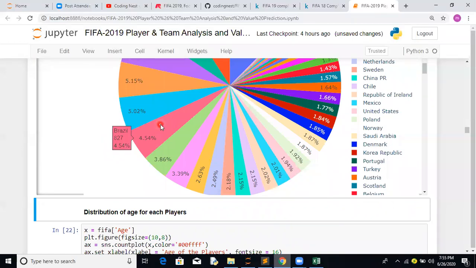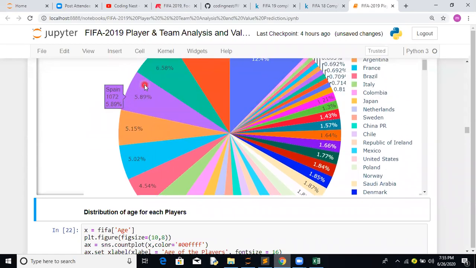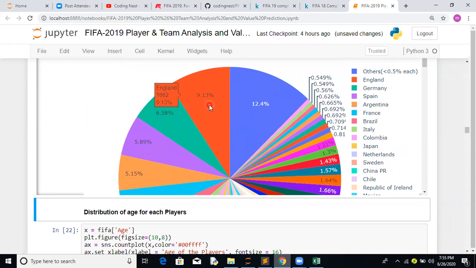So if you see, Brazil has 827 observations in the data set, France 914, Argentina 937. The maximum, I think, is contributed by England. Even from the EA data, the maximum potential is from England.